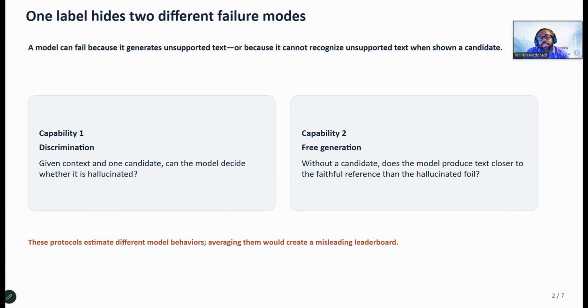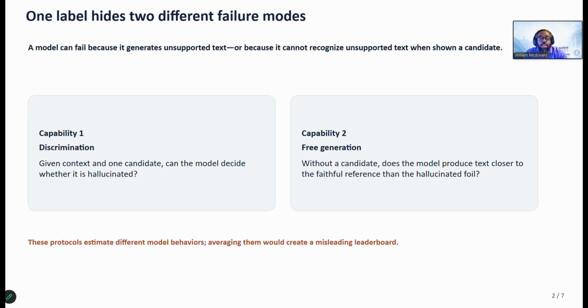Here's the core idea our whole project rests on. When people say a model hallucinates, they're usually smashing two completely different skills into one word. Skill one, can the model generate text that's actually true? Skill two, if you hand it an answer and ask whether it's made up, can it recognize that? Think of it like the difference between writing an essay and grading one. Those are not the same talent.